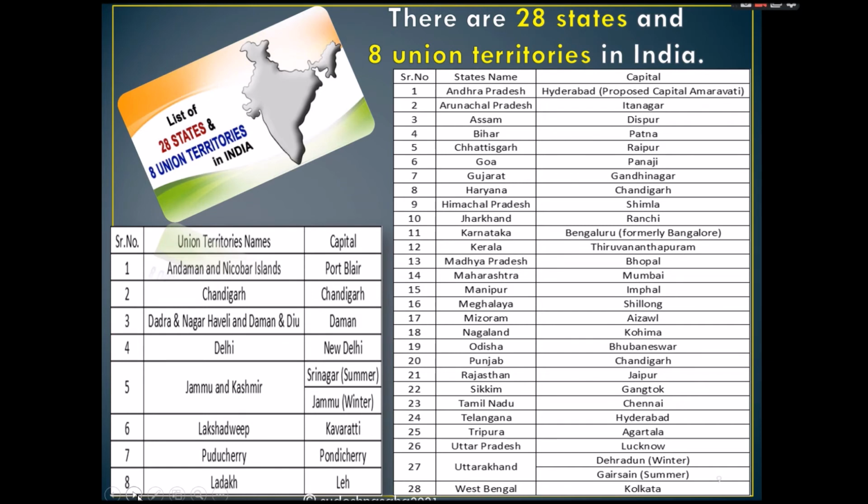Himachal Pradesh, Shimla. Jharkhand, Ranchi. Karnataka, Bengaluru. Kerala, Tiruvananthapuram. Madhya Pradesh, Bhopal. Maharashtra, Mumbai. Manipur, Imphal. Meghalaya, Shillong. Mizoram, Aizawl. Nagaland, Kohima. Odisha, Bhubaneswar. Punjab, Chandigarh. Rajasthan, Jaipur. Sikkim, Gangtok.